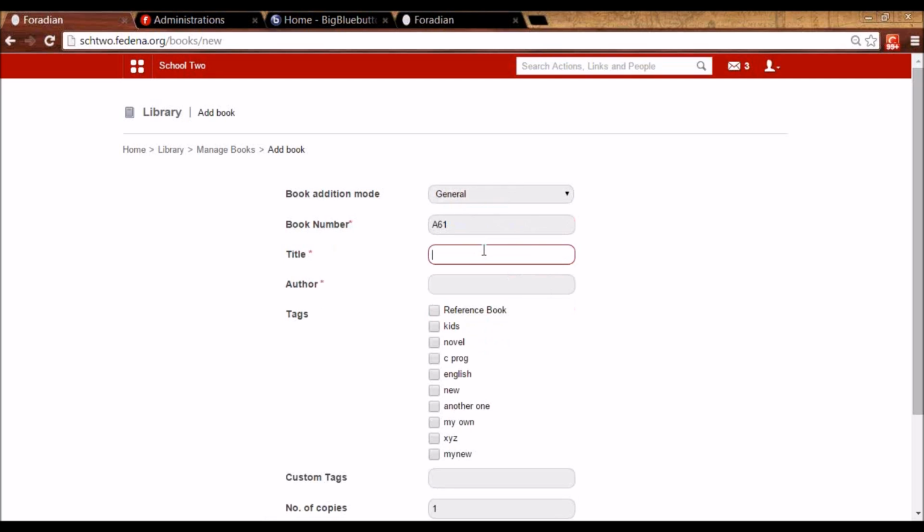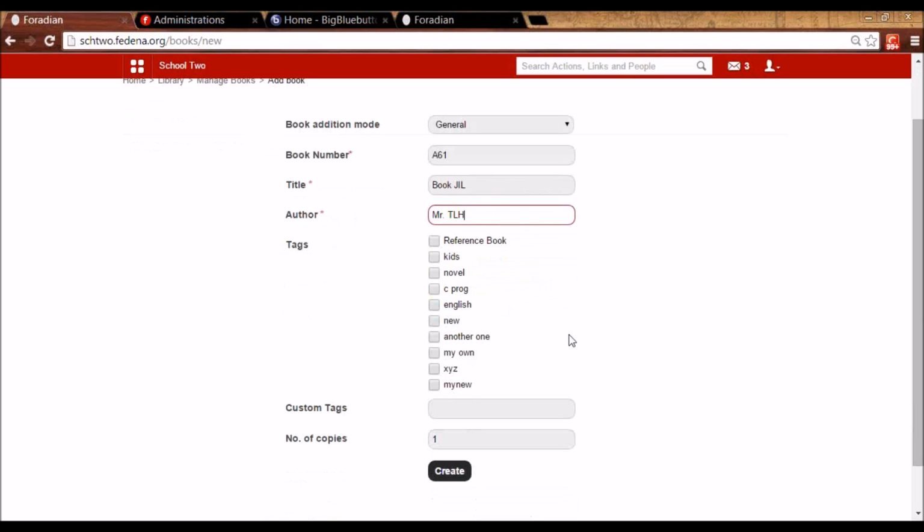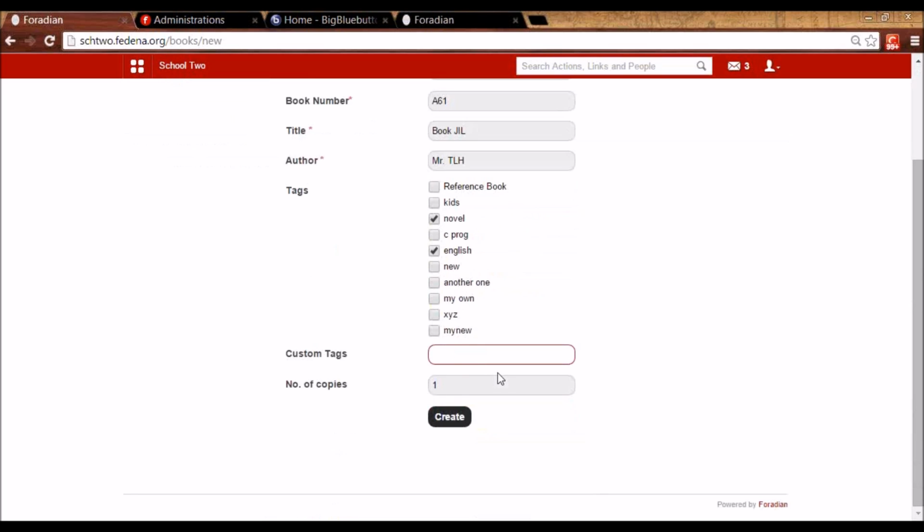I can give the book number. I can give some title. I can give some author here. And the tags associated to the book, meaning that later on, I can search this book using tags. I can also create my custom tags, one or more, separated by a comma, and I can give the number of copies of this book here.